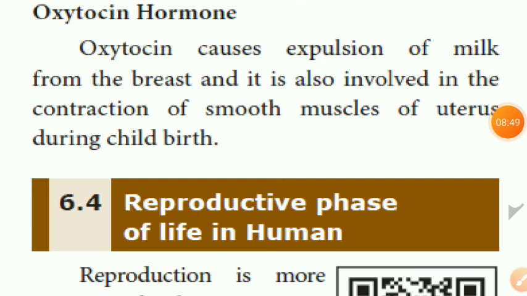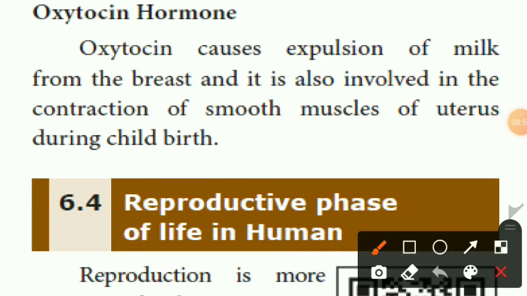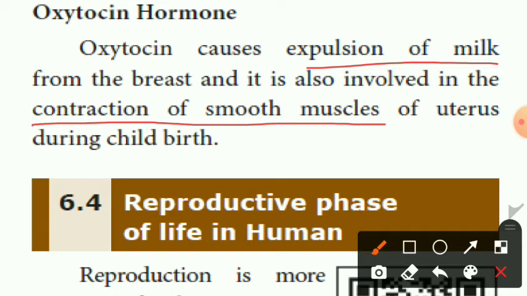Oxytocin hormone. Next, oxytocin hormones. What is the function of oxytocin? It causes expulsion of milk, that means outflow of milk from the breast, and it is also involved in the contraction of smooth muscles of the uterus during childbirth.